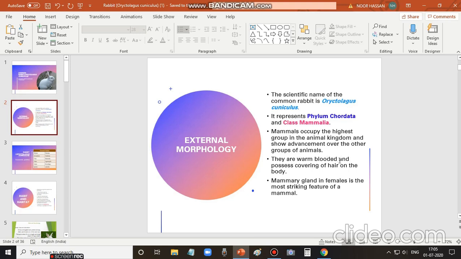Not only mammals, even birds are said to be warm blooded animals. So now you must have understood what warm blooded means. In addition to that, the presence of mammary glands in females is the most striking feature of a mammal. Because of that they got the name Mammalia, which refers to the mammary gland.